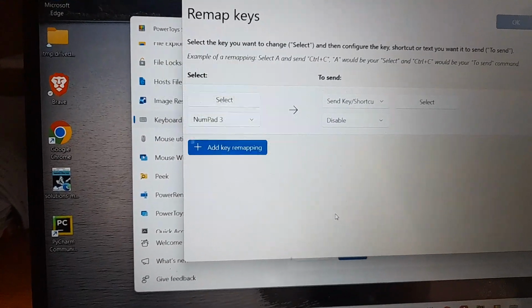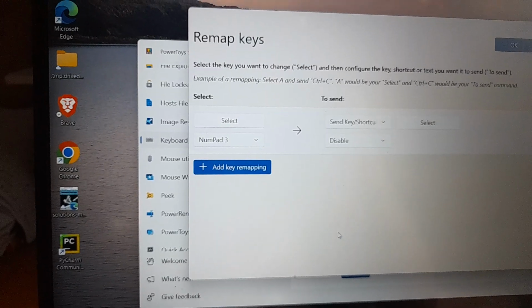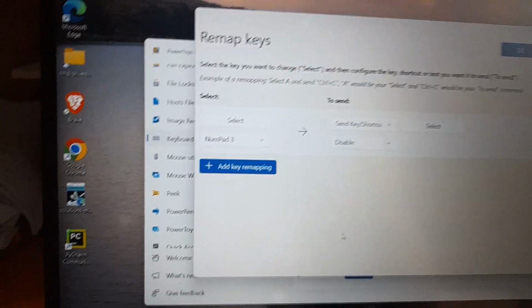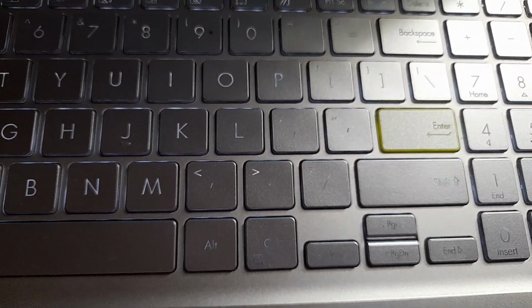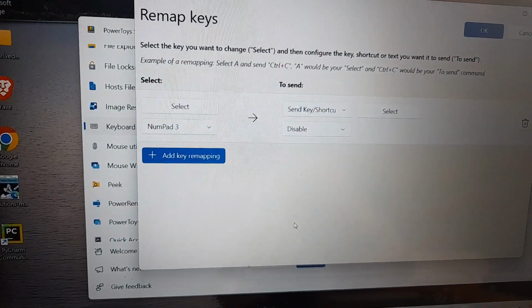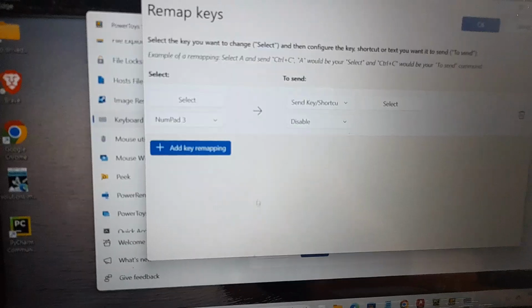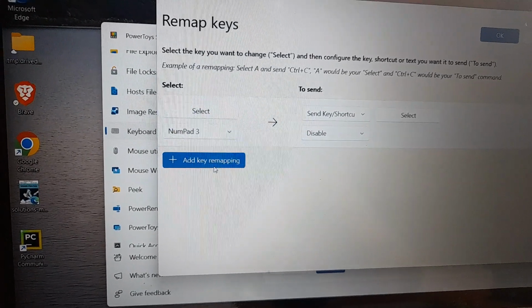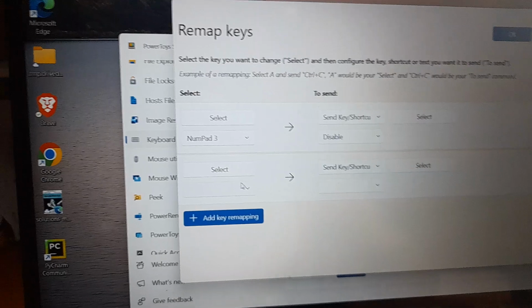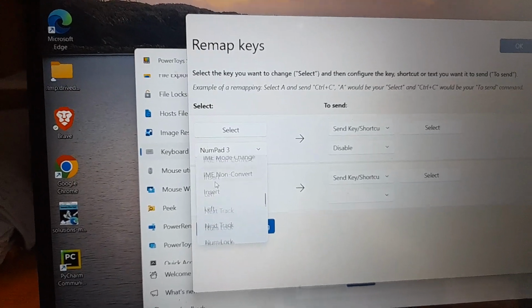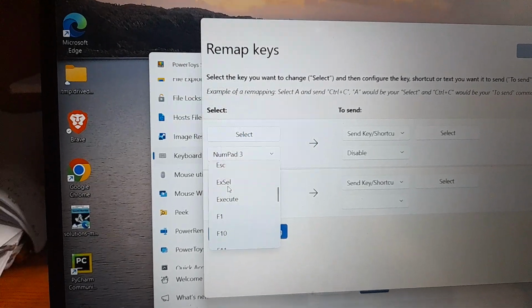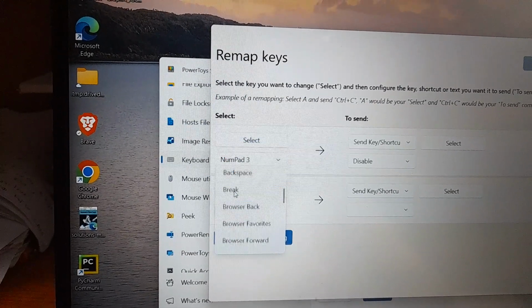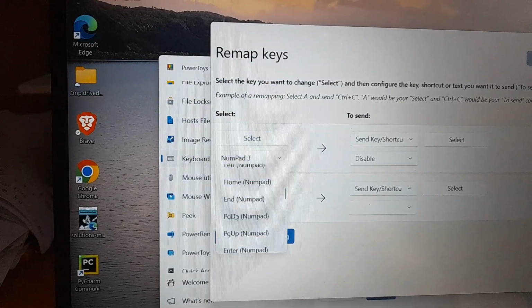So we have an auto scrolling problem, so we need to disable page down numpad. Here is page down numpad. To disable page down numpad, click add key remapping, then select page down numpad. Yes, this is page down numpad.